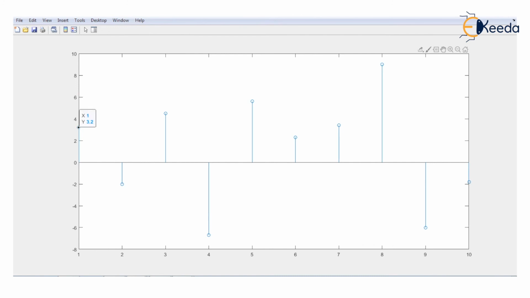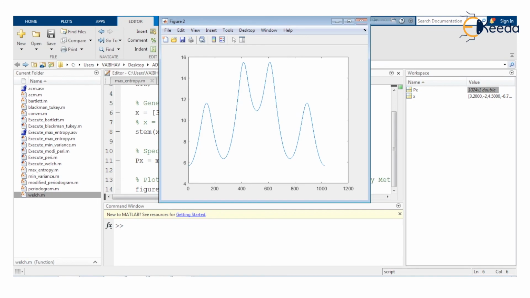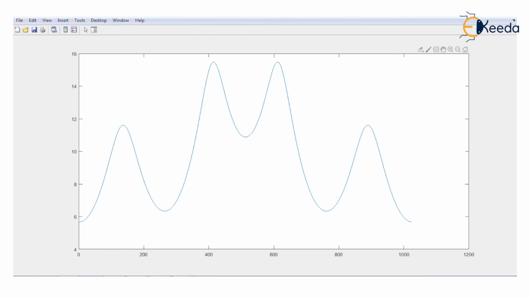Here it is the first sample, second, third, fourth, fifth, sixth, seventh, eighth, ninth, and the last 10th sample. For these values, we have the spectral estimate plotted in this graph.